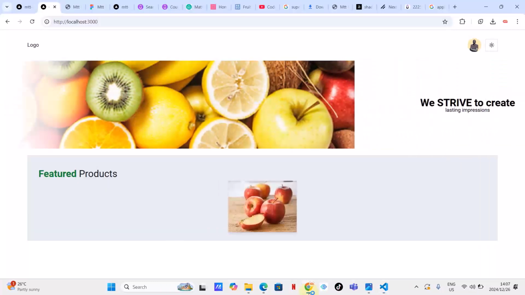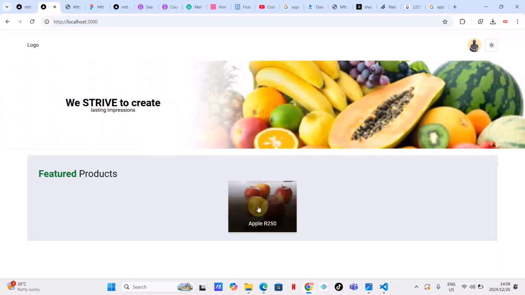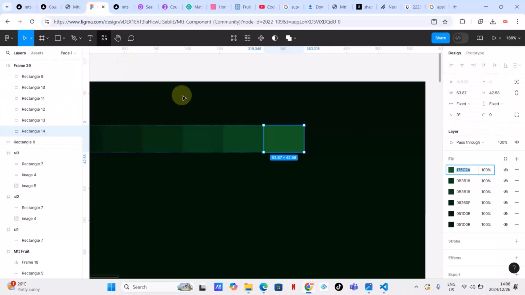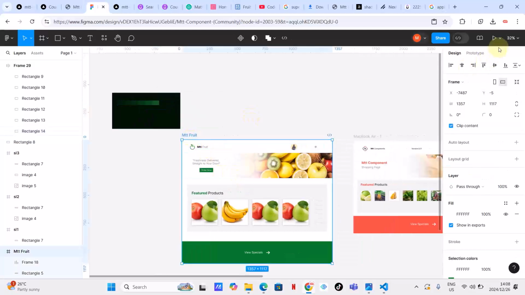Okay, let's go back here and check. All right. I think this is exactly what we want. If we go back to our prototype here, click here and check the prototype. You can see that this is exactly what we wanted in terms of the prototype. Okay, let's see.